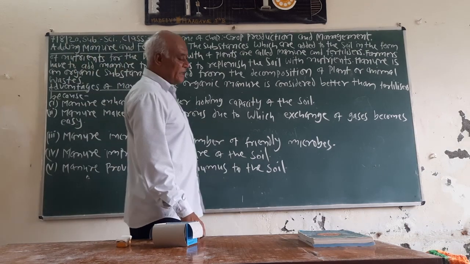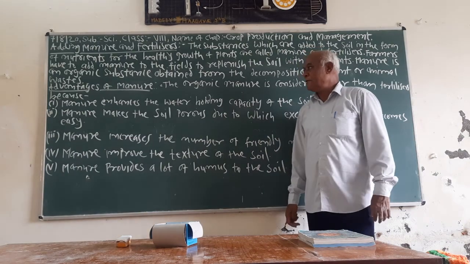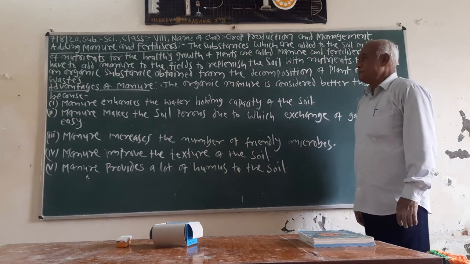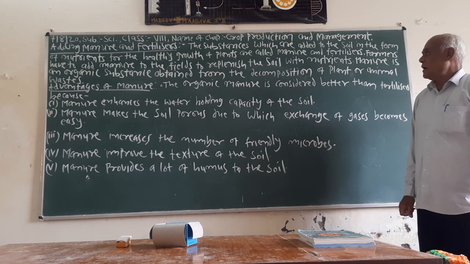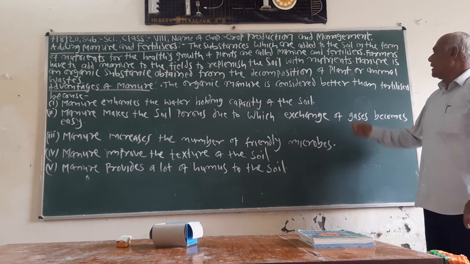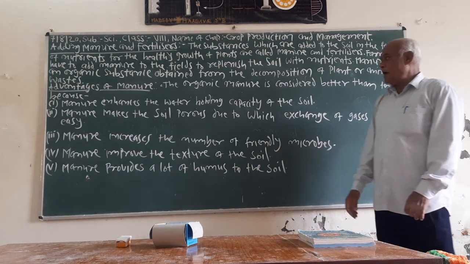So substances which are added to the soil in the form of nutrients for the healthy growth of plants are called manure and fertilizers.